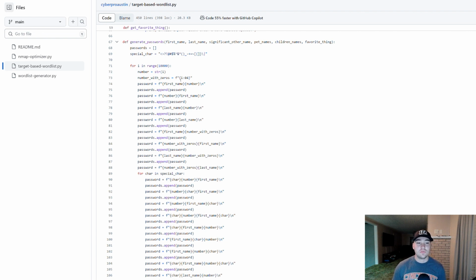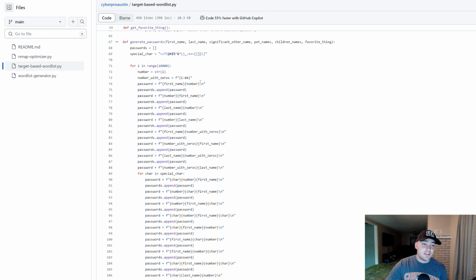I didn't want to miss any of those by only writing one number. So every possible number in the range of 0 to 10,000 is used here. The ones that only have 3, 2, or 1 digits will also be printed normally. So for the number 18, we'd have Austin18 and Austin0018, both the normal number and the 4-digit number.